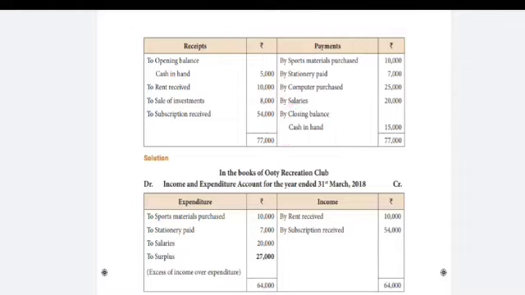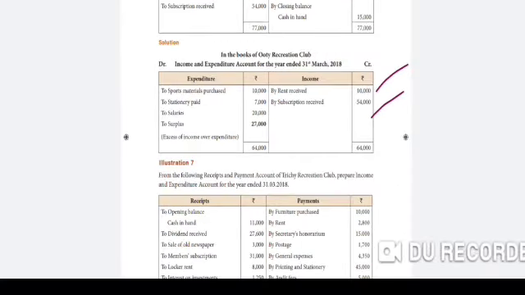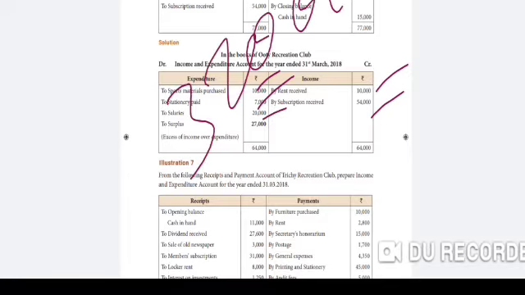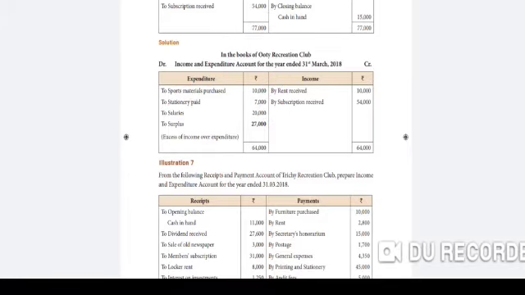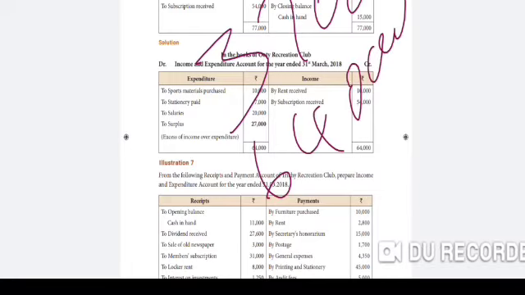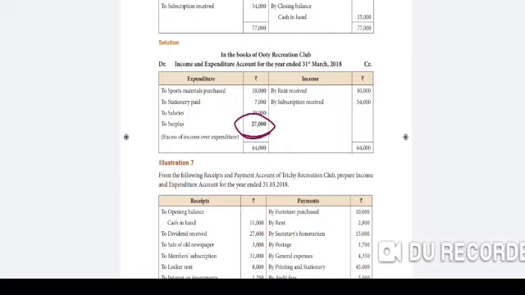So calculate the value. Income side 54,000 plus 10,000, total value 64,000. The expenditure side 10,000, 10,000, 7,000, 20,000 is 37,000. Calculate the expenditure side, 37,000. From the total value 64,000, deducting 37,000, the remaining value is 27,000, which is a surplus. So surplus value 27,000. Are you clear, student?